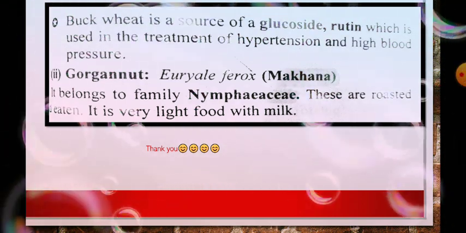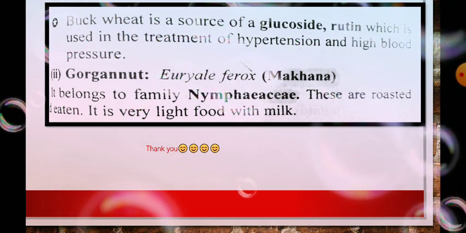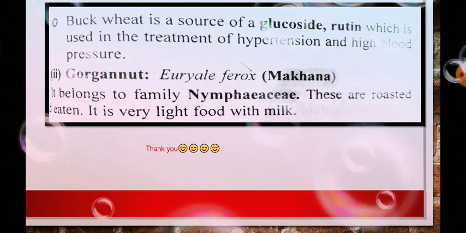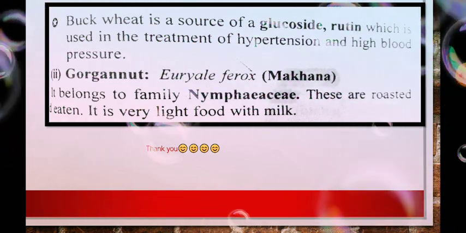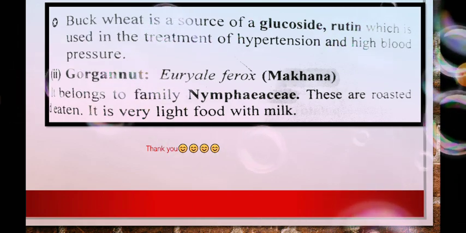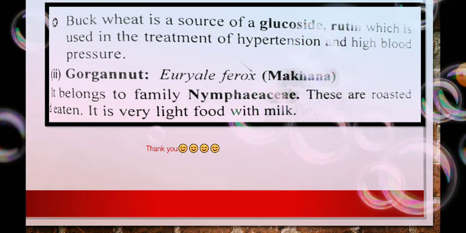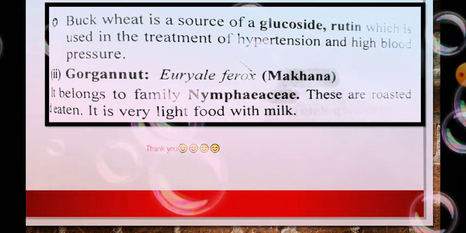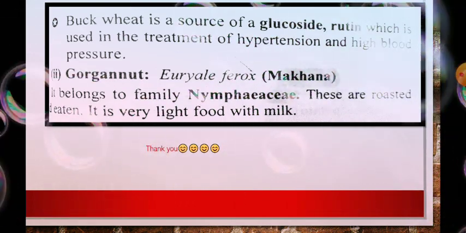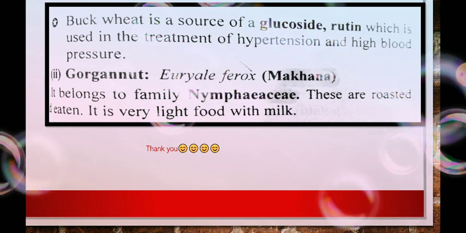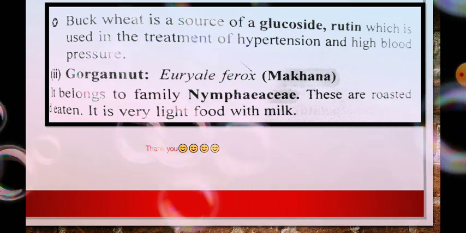The second one is the gorgon nut. Its scientific name is Euryale ferox, commonly known as makhana. It belongs to the family Nymphaeaceae.